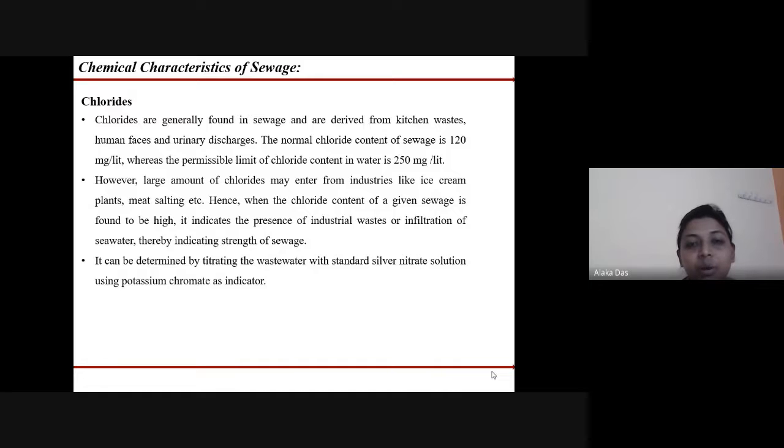But a large amount of chlorides may enter the wastewater from industries like ice cream plants, meat salting, etc. When the chloride content of a given sewage is found to be high, it indicates that the wastewater is coming from industries or from the infiltration of seawater, which indicates high strength of sewage. It can be determined by titrating the wastewater with standard silver nitrate solution using potassium chromate as the indicator.